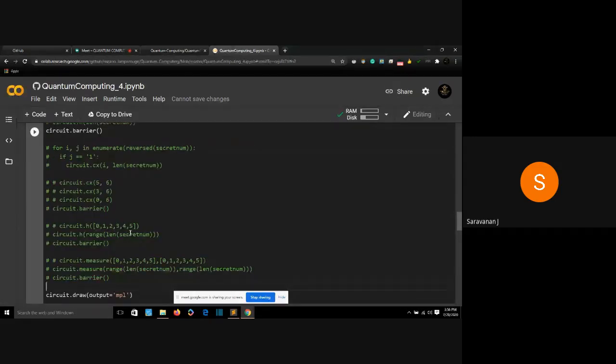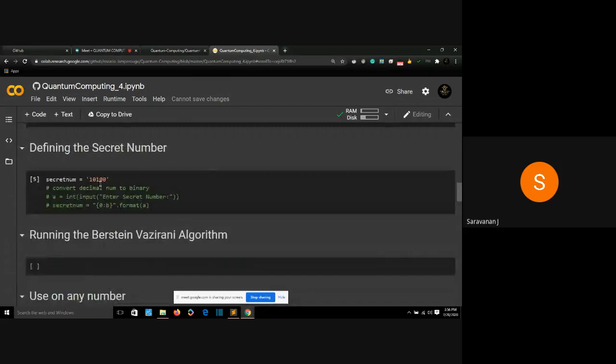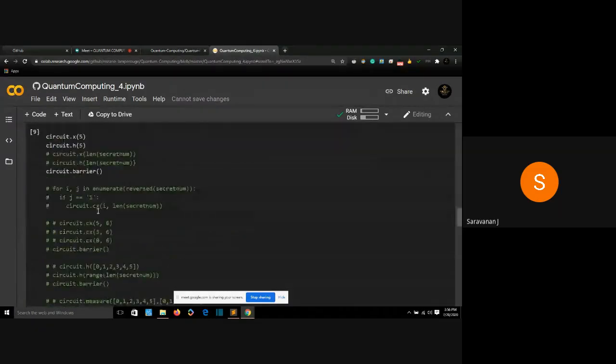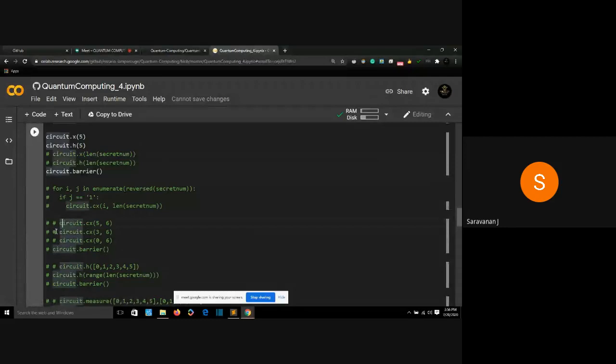The next step is a controlled X between our qubits. Let's see what are the places where my 1 exists. My 1 exists in the 0th position and the second position. So at the places where my 1 exists, I give a control NOT gate between the 0th qubit and the 5th qubit, the last qubit.